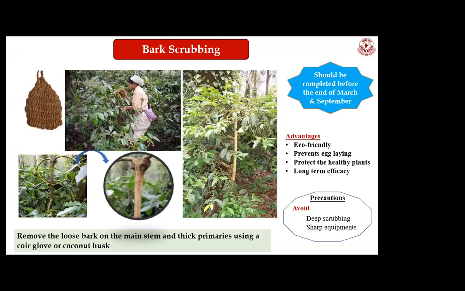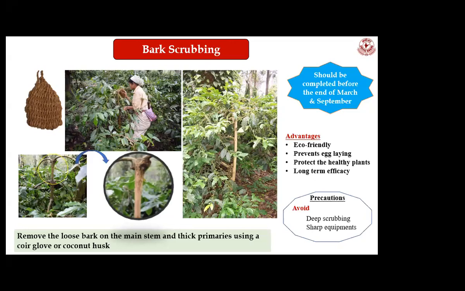Once you start bar scrubbing using a coir glove, this will make the coffee plant smooth. The coffee white stem borer has the tendency to lay eggs in crevices and cracks. Wherever cracks or crevices are there, it will insert the ovipositor and lay the eggs. By doing bar scrubbing, we remove all the bark of the coffee plant, by which we can make the coffee plants a smooth structure.